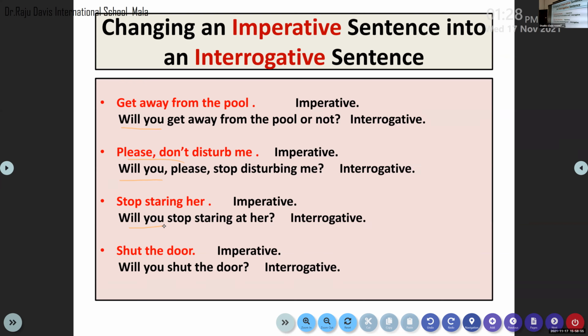Remember, when you change, punctuation marks should be noted. An imperative sentence ends either with an exclamation or with a full stop. So when you change such an imperative sentence into interrogative, the full stop must be changed into a question mark. Punctuation also carries marks. If you punctuate in a wrong way, you will lose marks.